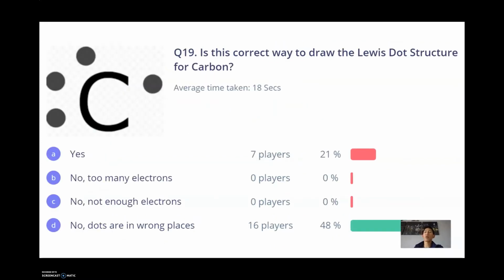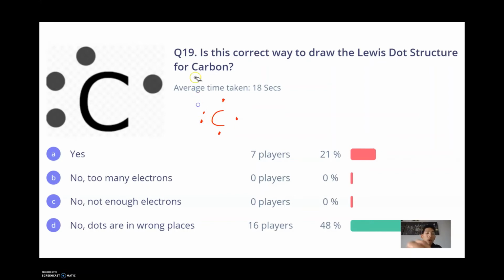Is this the correct way to draw the Lewis dot structure of carbon? You learned these purely during the online learning. I don't think I taught you this in person. When we draw these Lewis dot structures, we are drawing the number of valence electrons. And what you learned is that the electrons, you should place one on each side before you start doubling up.